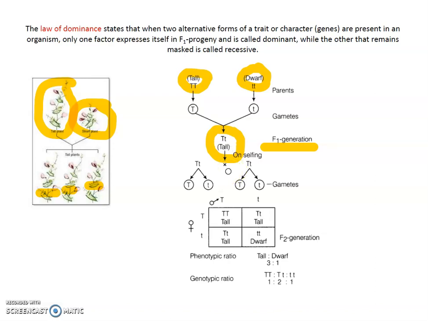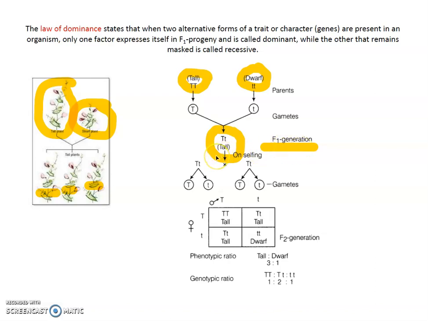The law of dominance states that when two alternative forms of a character, tall and dwarf, are crossed, only one character shows in the F1 generation. Not dwarf, only tall shows. All plants appear tall, so only one character expresses itself in the F1 generation.